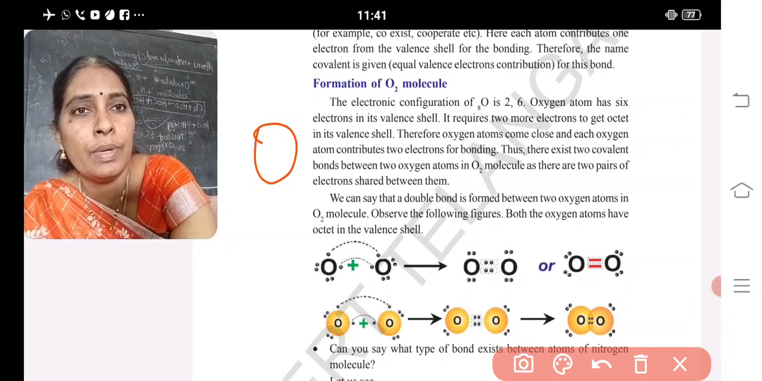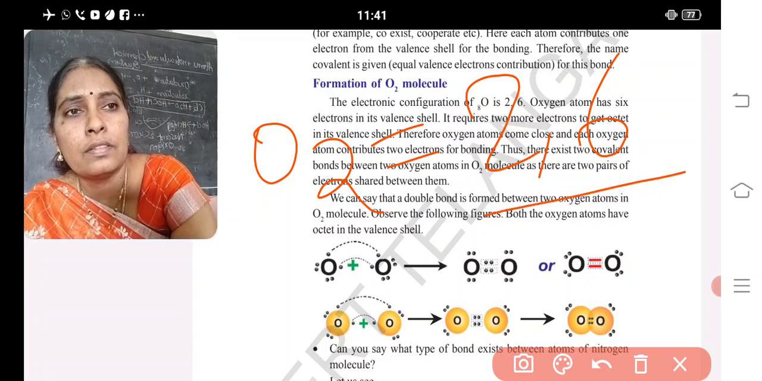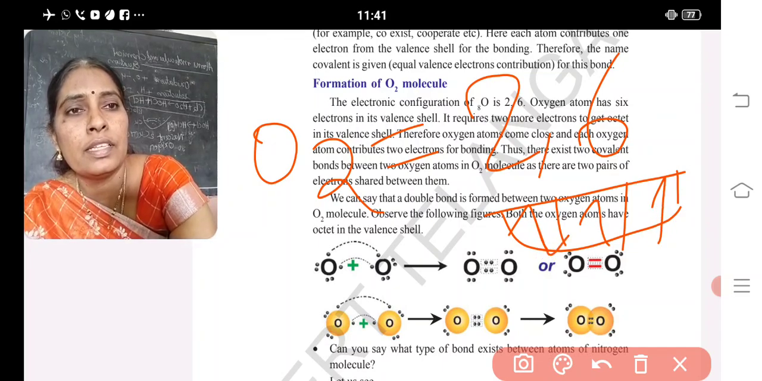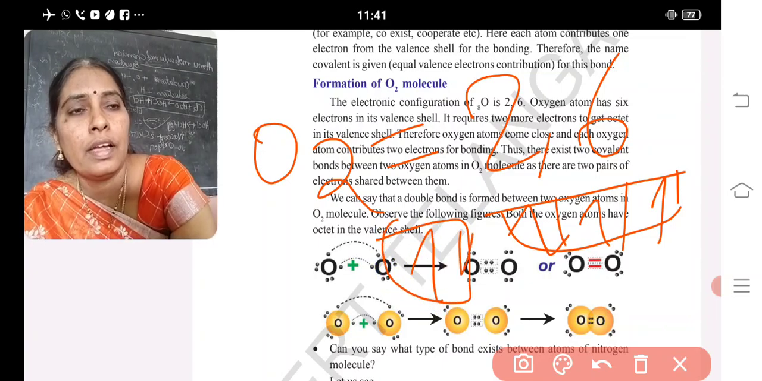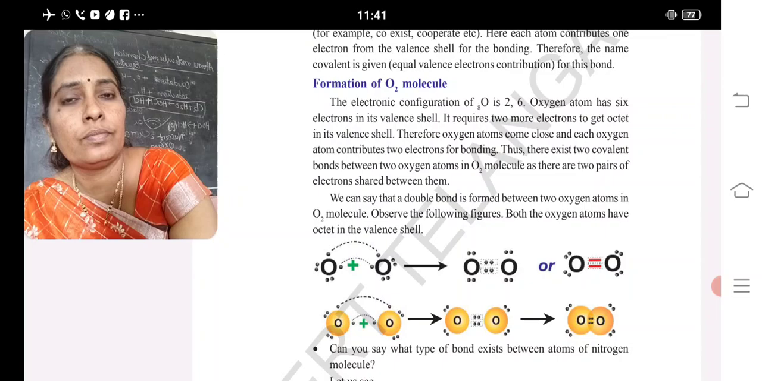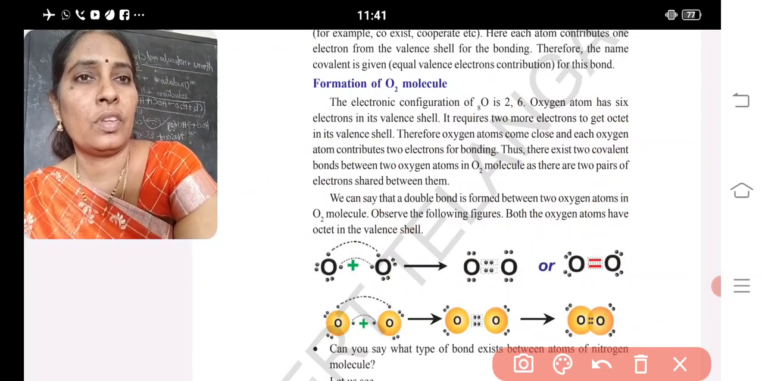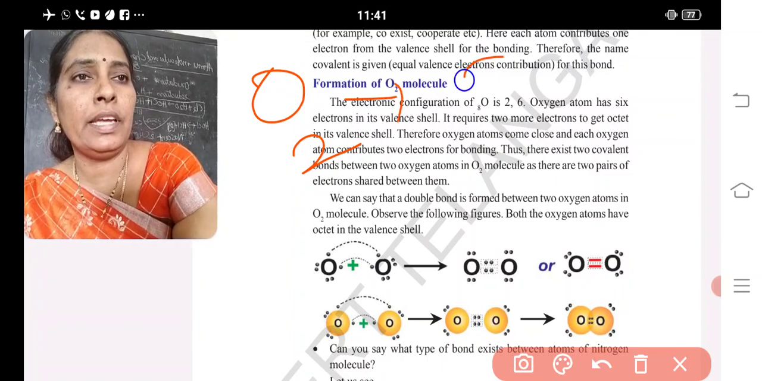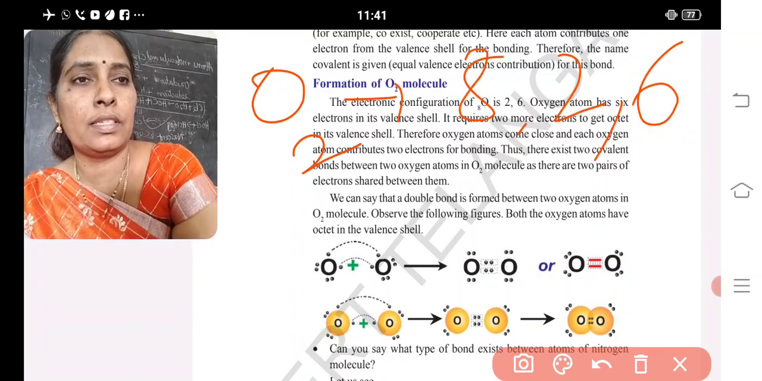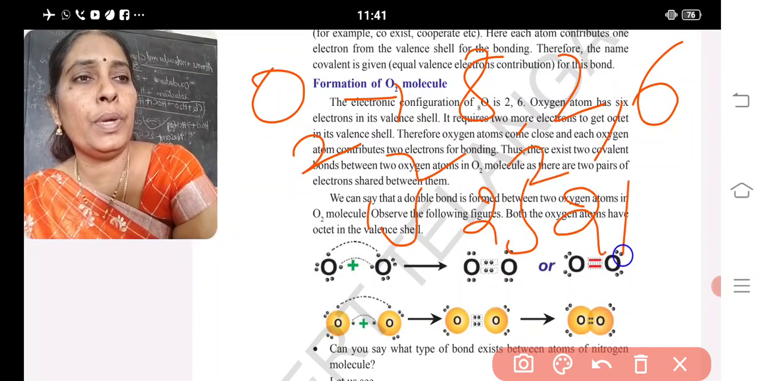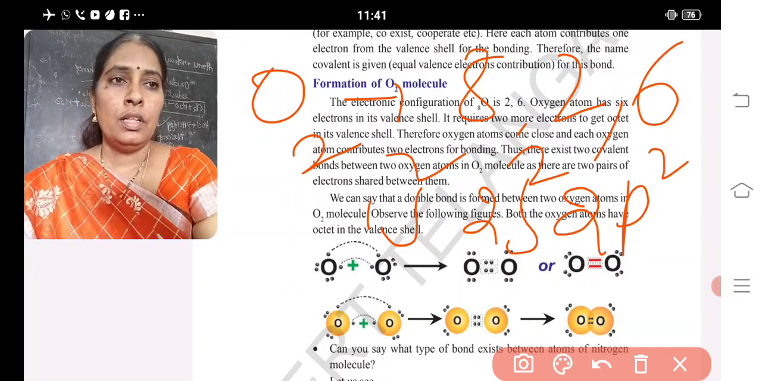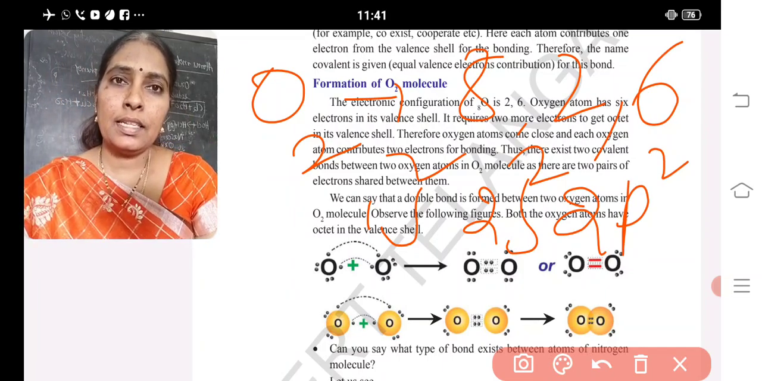See here, oxygen atomic number is 8. Its configuration is 2, 6. In the 6 electrons, 1, 2, 3, 4. Sorry, 2 are in s. Let me write once again. Oxygen atomic number is 8. Its configuration is 2, 6. 2 means 1s2 and 2s2, 2p4. Unpaired electrons are there for each oxygen.